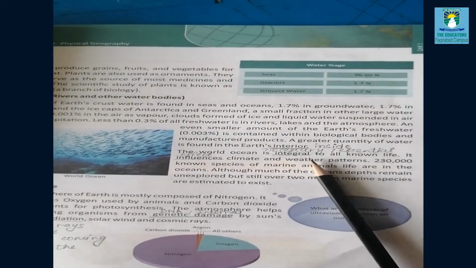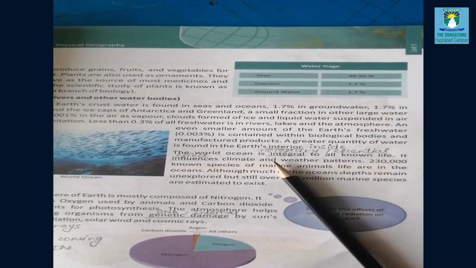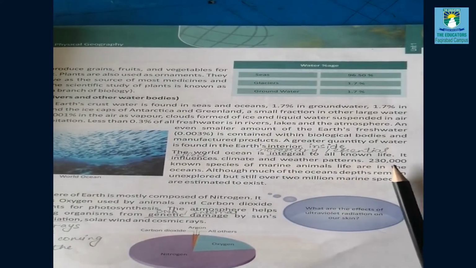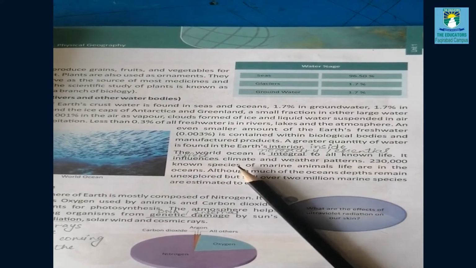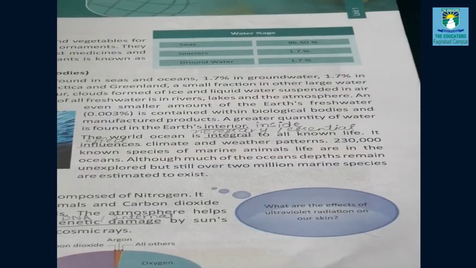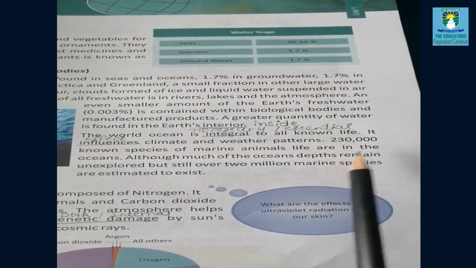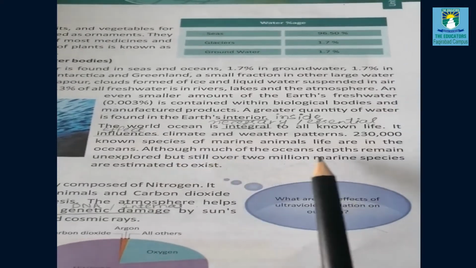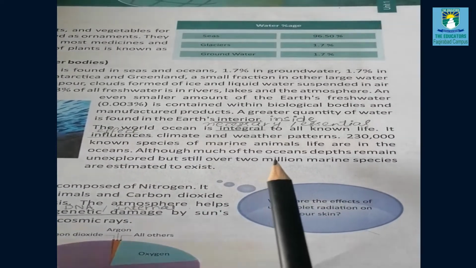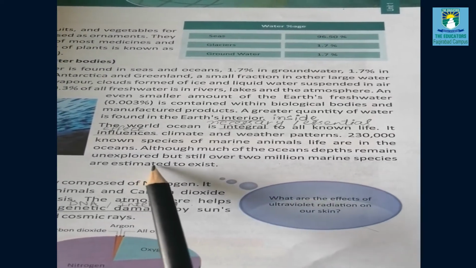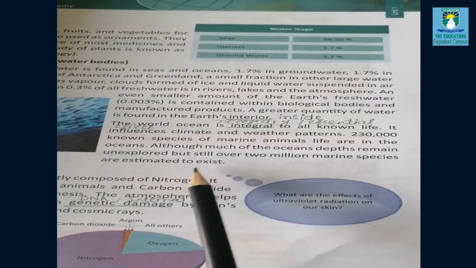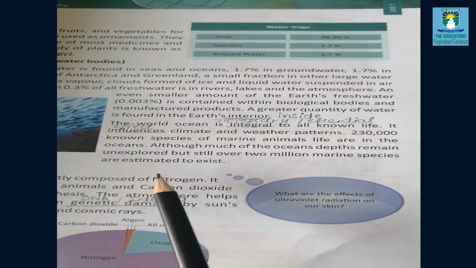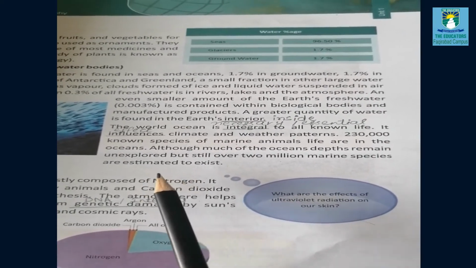The world ocean is integral to all known life. It means that the world ocean is very necessary and essential to all known life. It influences the climate and weather patterns. About 230,000 species of marine life are found in oceans. Although much of the ocean depths remain unexplored, still over 2 million marine species are estimated to exist in the ocean. As we know, the ocean has so much depth that we cannot go to the bottom, so the ocean floor is still undiscovered.